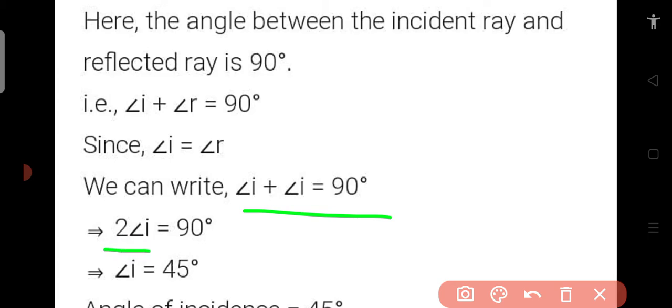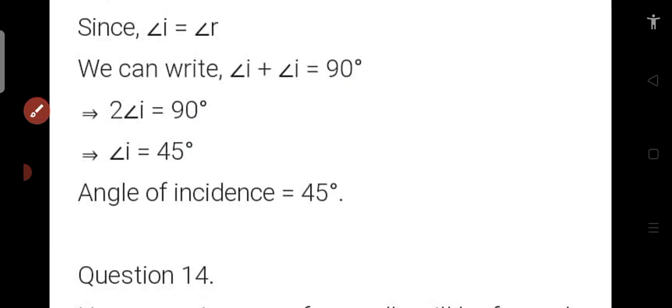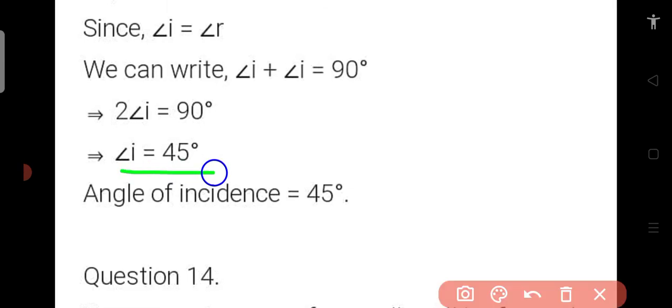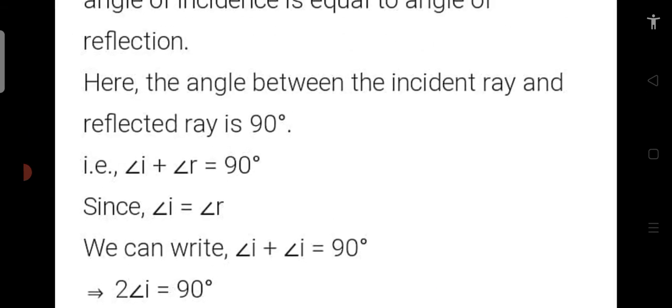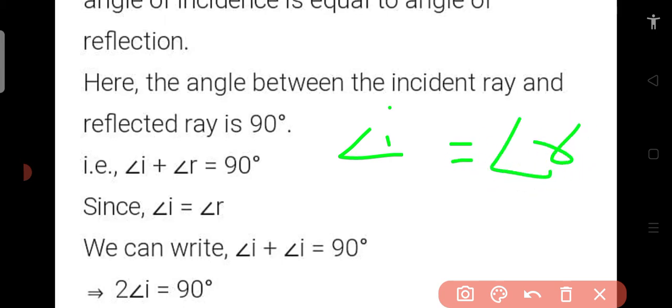Now there are two angles of incidence. Two angles of incidence are equal to 90 degrees, and only one angle of incidence is equal to 45 degrees. So the angle of incidence would come as 45 degrees. तो आप लोग को ये समझ आ गया? देखिए, एंगल ऑफ इंसिडेंस इज इक्वल टू एंगल ऑफ रिफ्लेक्शन, क्योंकि ये दोनों एक बराबर होते हैं.